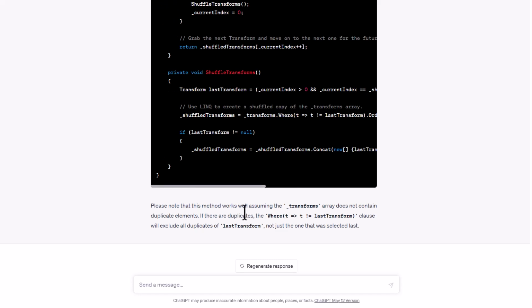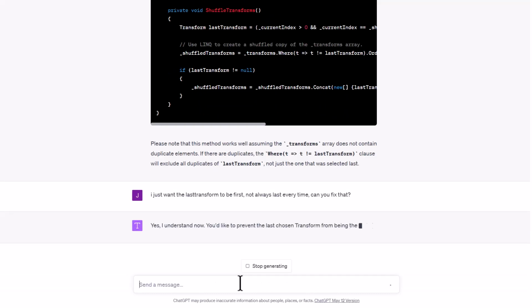Huh. So this is going to work, but it won't work properly because it's going to take the last transform and shove that in as the last one. I just want it to not be the first. I just want the last transform to be first, not always last every time. Can you fix that?